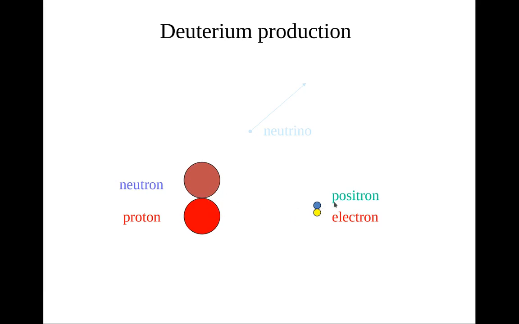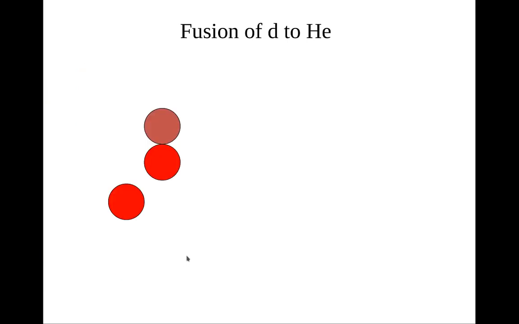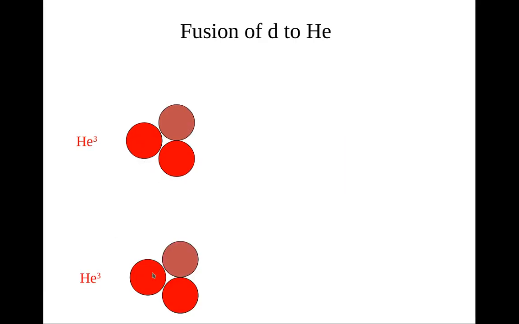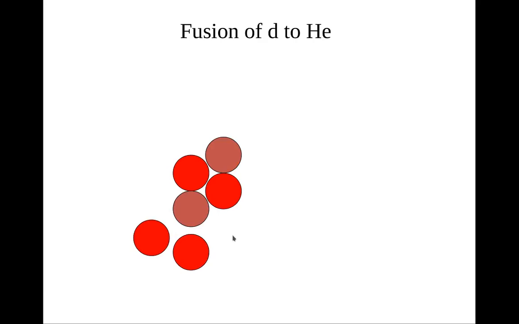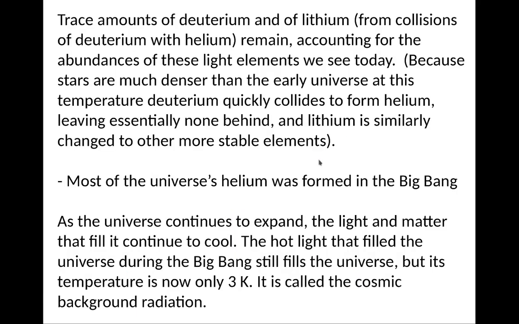Now the released positron will come out, annihilate with electrons, and emit light. So this is also called H2. Now this deuterium can then form helium. It meets another proton, emits some light. This becomes helium-3. And finally, you might have 2 helium-3 atoms. They might come together. One helium-3 releases 2 protons, and you get helium-4 and some energy as well.